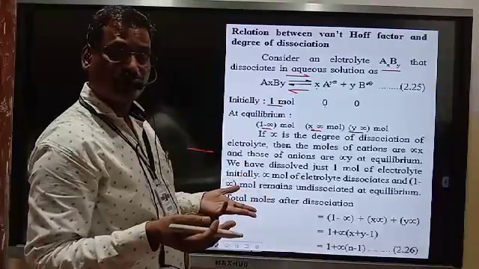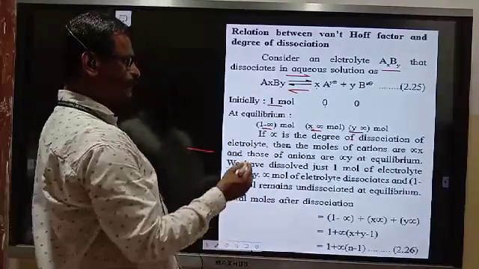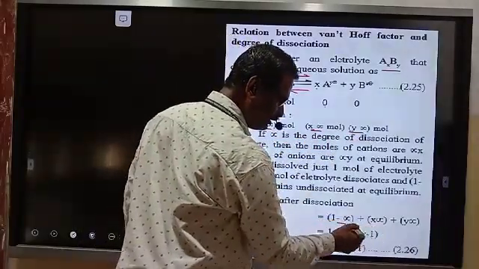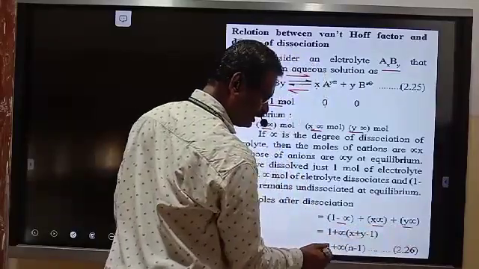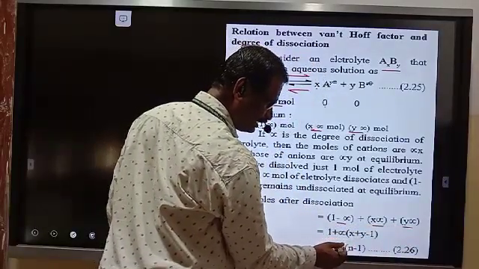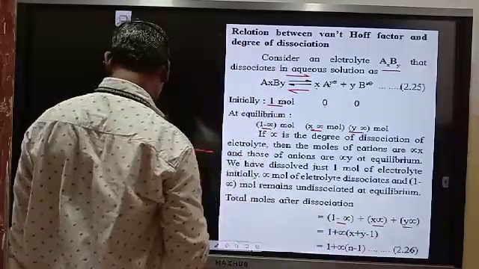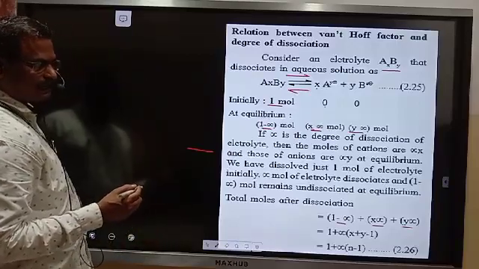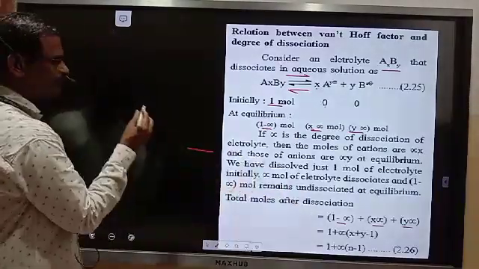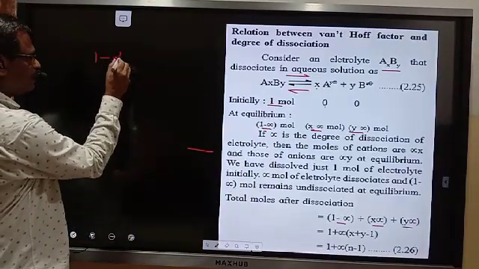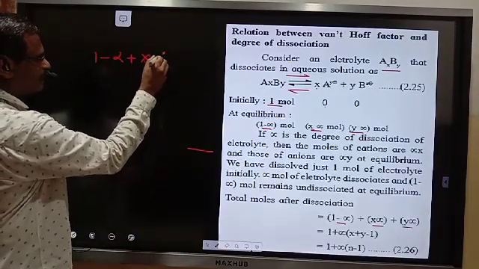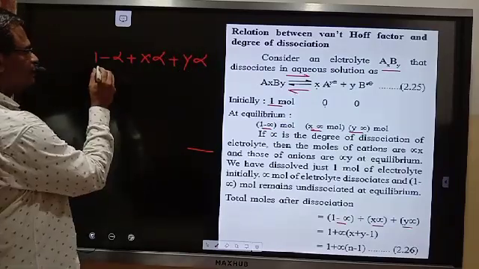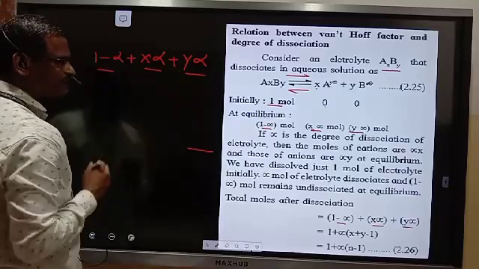What is the total number of moles at equilibrium? That is 1 minus alpha plus x alpha plus y alpha, and that comes equal to 1 plus alpha (x plus y minus 1). See how that comes? In 1 minus alpha plus x alpha plus y alpha, what is common?